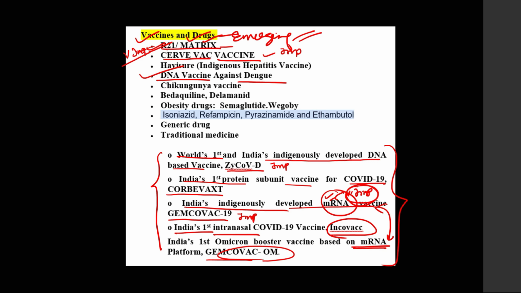Next, guys, there are some drugs which are in news this year, like the TB drug bedaquiline is in news, and delamanid is in news. Very, very important: bedaquiline and delamanid. Next, there are some other first line drugs for TB such as isoniazid and rifampicin. These two drugs are very, very important. They can ask questions on these two drugs also.